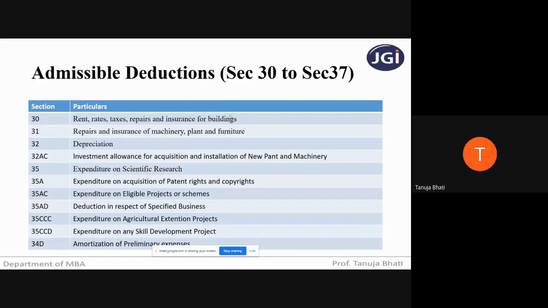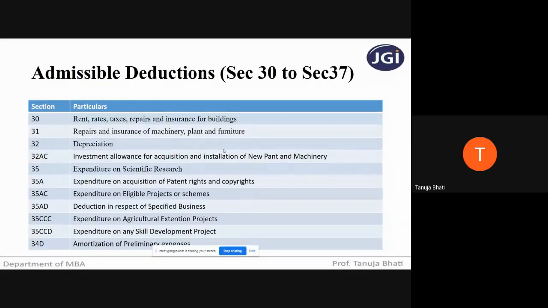Next is repairs and insurance of machinery, plant and furniture. Students, to carry out any business relating to manufacture, I require machinery and plant, and for any business, furniture is utmost required. Over a period of time there can be wear and tear in that machinery, plant or furniture.